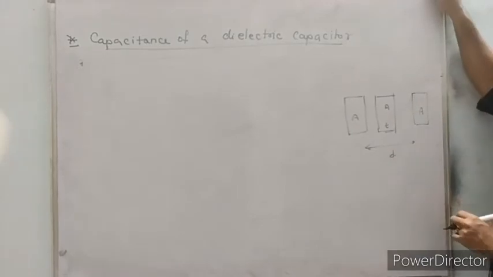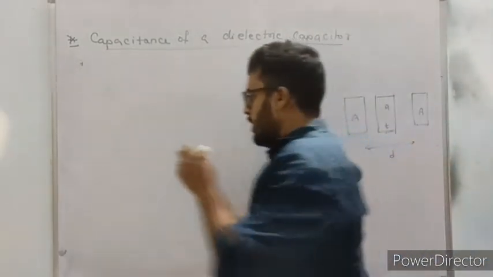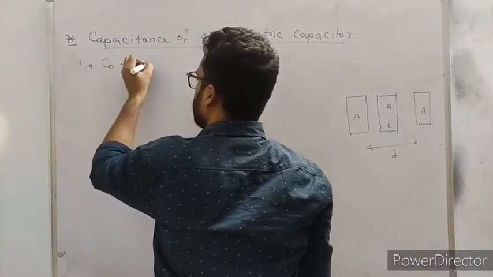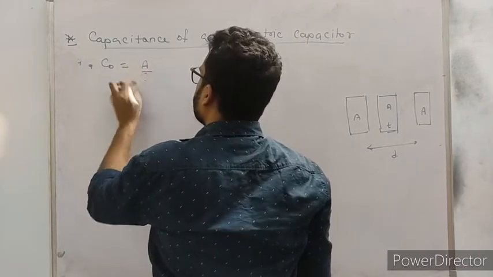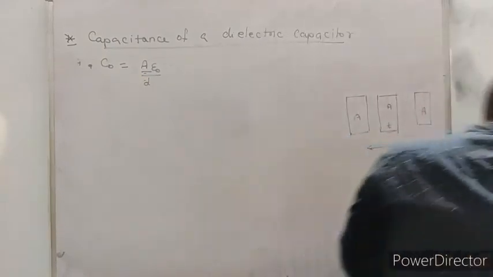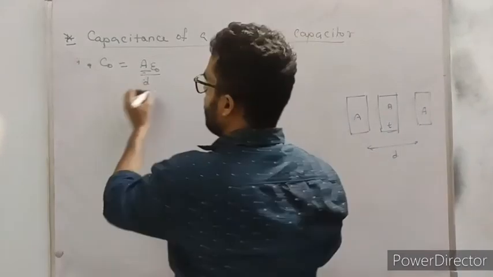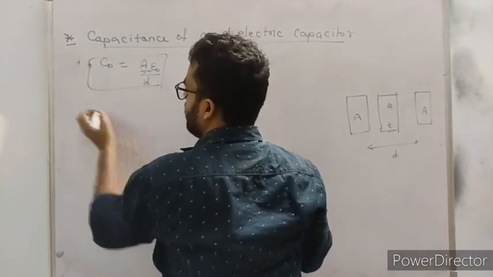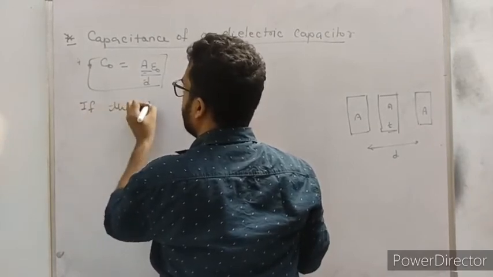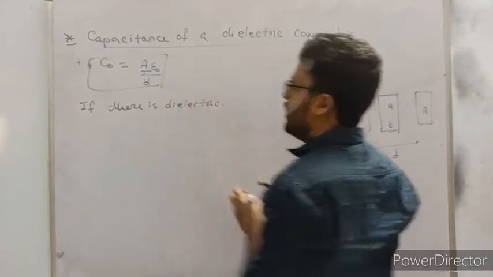The separation between the parallel plates is D. If there is no dielectric, then C equals A epsilon naught upon D. But if there is a dielectric, what will happen? Look at what is going to happen now.